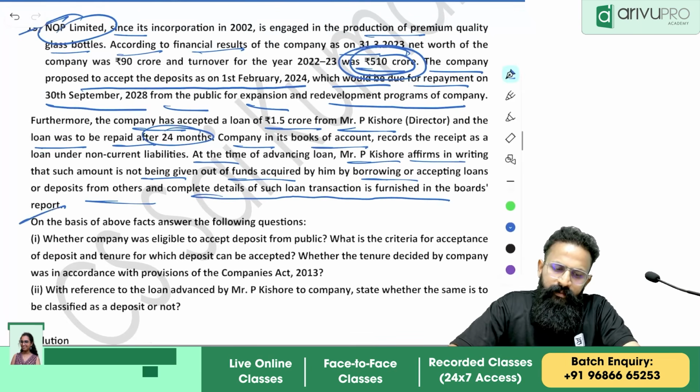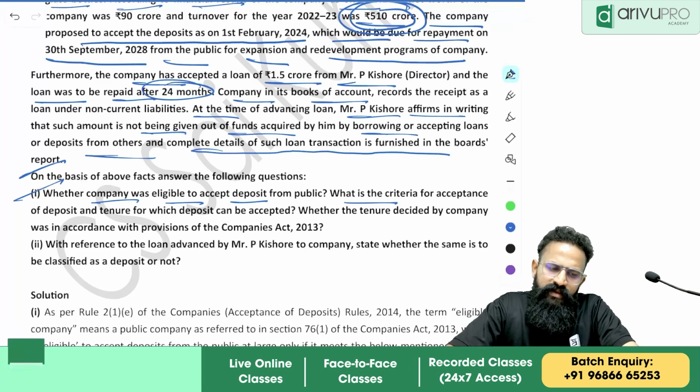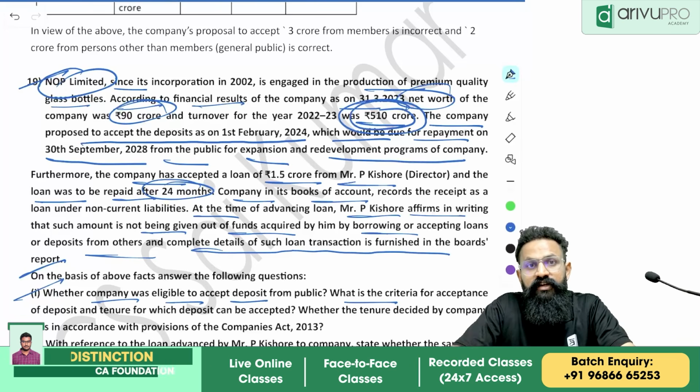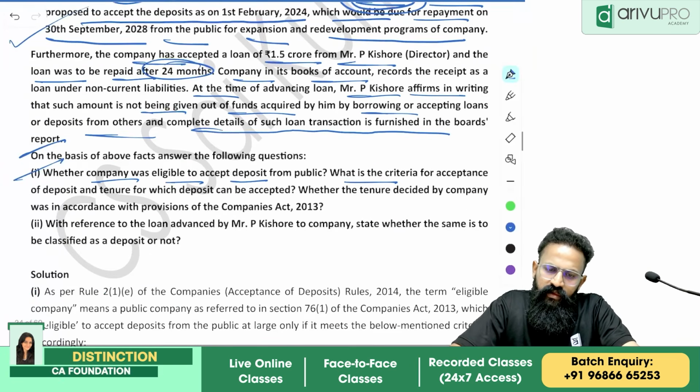Okay. On the basis of the above facts, answer the following. Whether the company was eligible to accept deposits from the public? What is the criteria? Were they eligible people? The answer is net worth. See, net worth is less than 100 crore. But any one condition is to be satisfied. Yes, they are eligible. Acceptance of deposits and the tenure for which the deposit can be accepted.